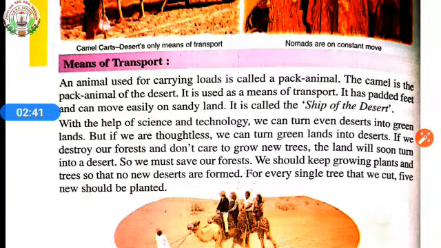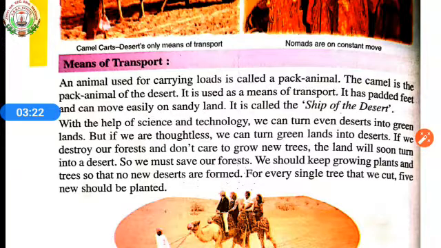It means that today our science and technology have developed so much that we can turn desert area into a green land. But if we are thoughtless, then we can even turn the green lands into desert. Nowadays we are seeing that for making roads and developing cities, we are unnecessarily cutting the trees nearby roads, and even the forests for making buildings. We are not caring about our nature. If we go on in this way, then one day what will happen? We will turn our green land into a desert area.